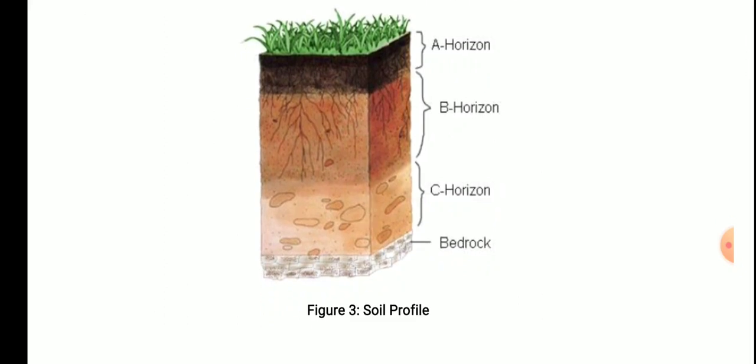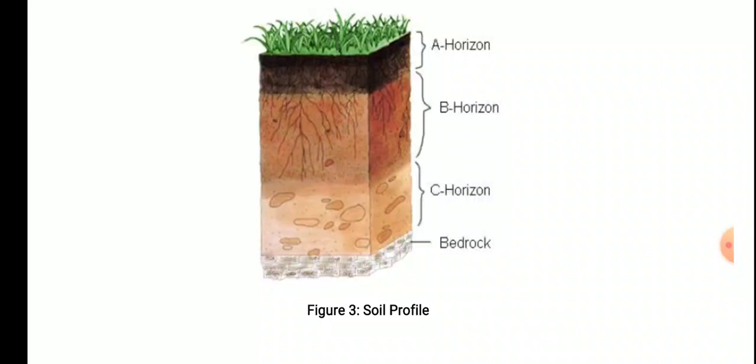Soil profile. Now this was what I was talking about, the different layers: A horizon, B horizon, C horizon and the bedrock. You can see in the bedrock there are large rocks. Then gradually as we move upward, these rocks get finer and finer, and finally in the A horizon we get the soil that is popularly known as the uppermost layer of the soil, or humus.